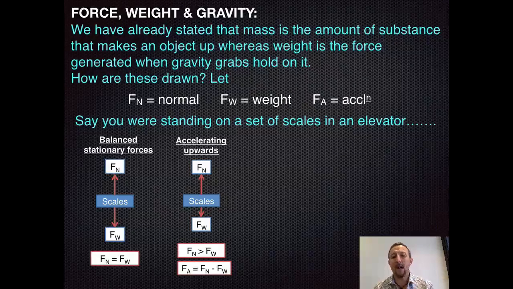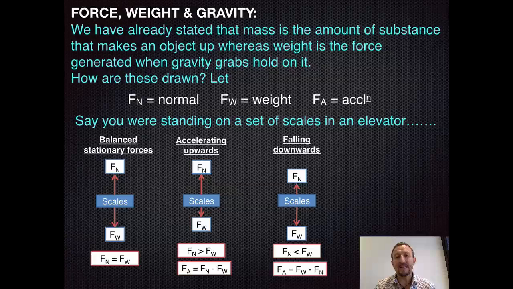However, if we want to accelerate upwards, then what we get here is a scenario where on the scales we've still got weight force acting downwards, but if we're going to be accelerated upwards, the scales actually have to push against us. So in this case, the support force has got to be greater than the weight force. So the acceleration will be made up of two components. We've got the force caused by the acceleration, Fa, will be equal to the support force minus the weight force, Fn minus Fw. So we get a difference in those two components. Now remember, they're acting in opposite directions, so that's why we get the negative.